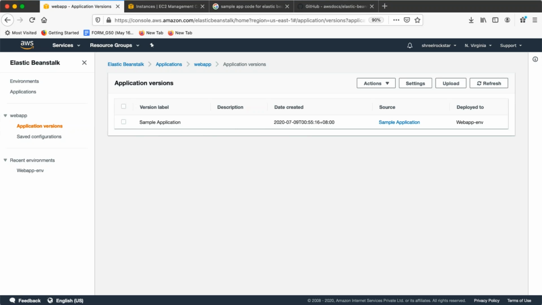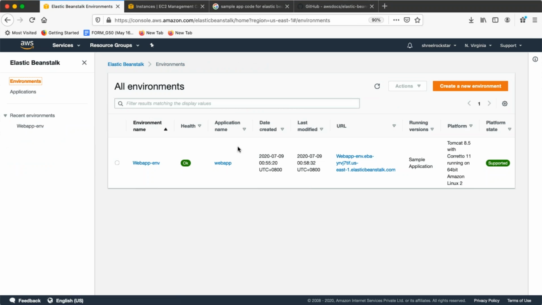Okay. If you click on the application version page, guys, this will show you the current sample application I have. So anytime you feel you got a failure and your new code is not working, you can go to your existing code. In that case, it will show you more versions, 1, 2, 3, 4, 5, if there are many. Then you can go and say deploy. Deploy means it will redeploy whichever code you're looking for. If you want to delete this and go with the default, then delete also. It will automatically go to a default environment. Okay. So my web app is done.